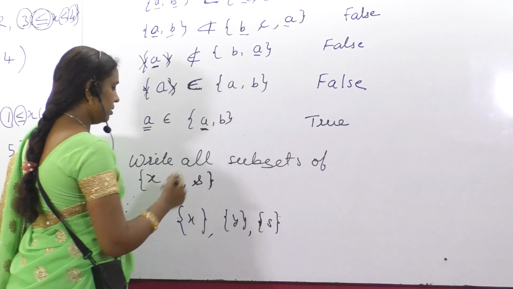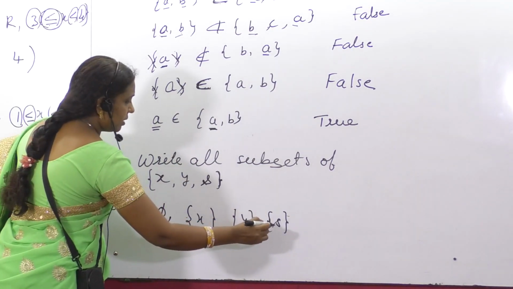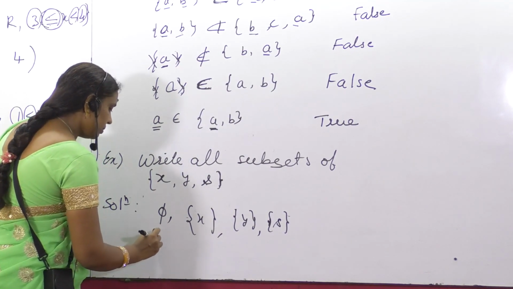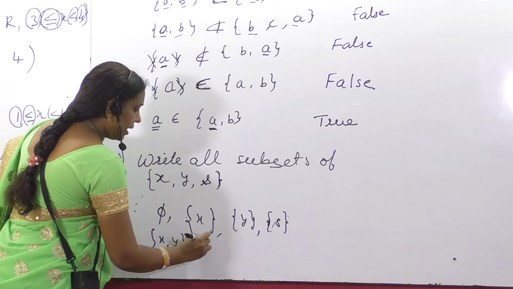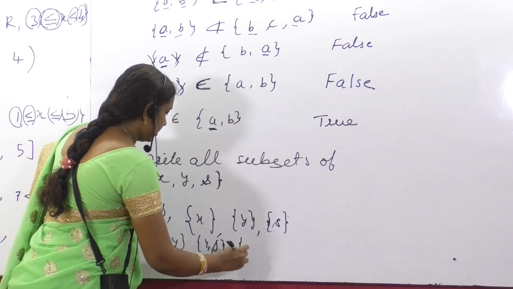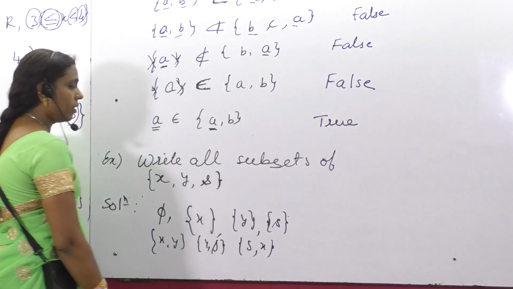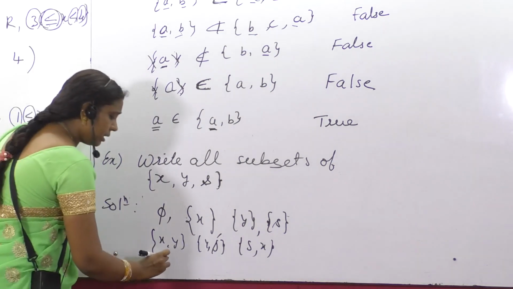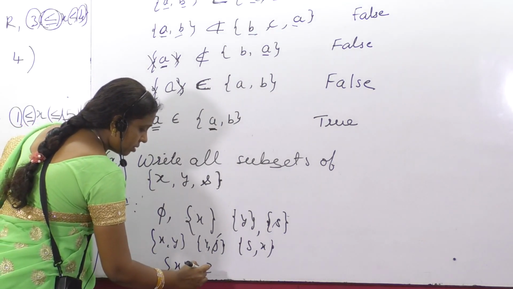Okay. These are the subsets. S, small letter S. Next, we will take 2: X and Y, Y and S. Next, S and X. Am I right? Next, we will take all three, because a set itself is a subset of itself.